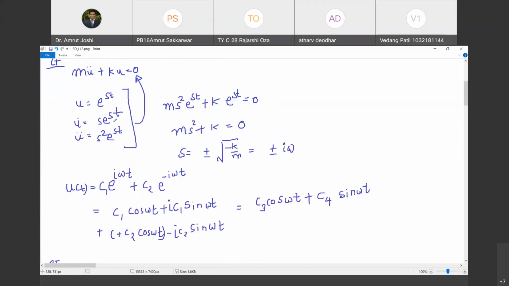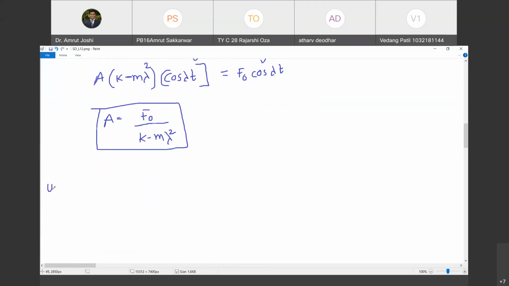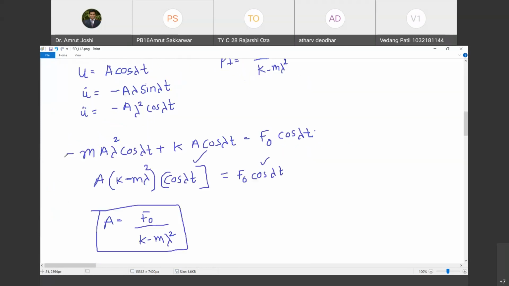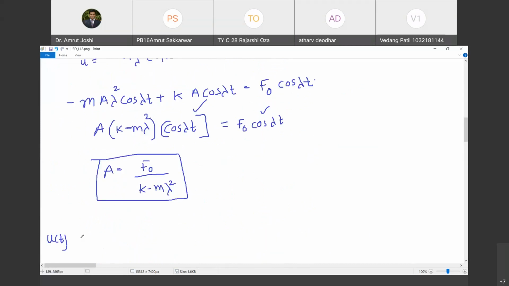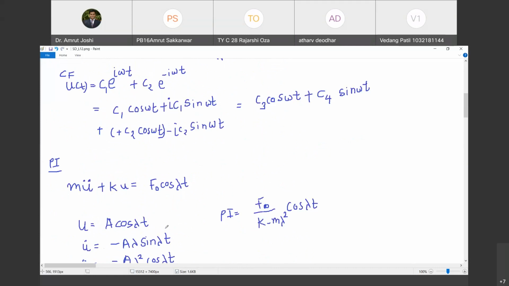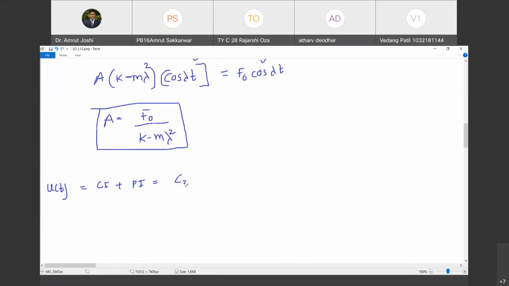So what is the solution? Solution u of t will be the summation of the complementary function plus the particular integral, right? Yes. So what is the complementary function? C3 cos omega t plus C4 sin omega t. Do you agree with me? Yes.